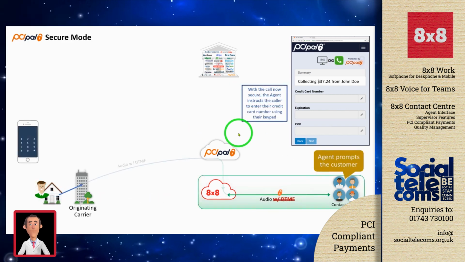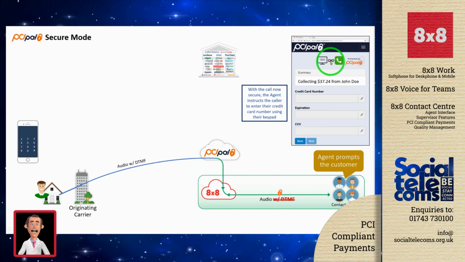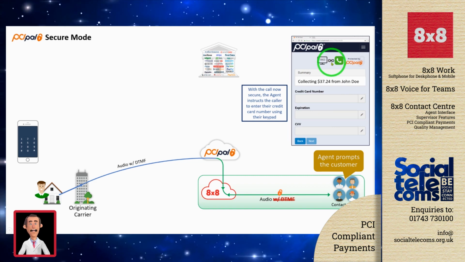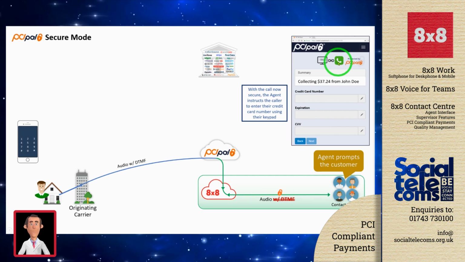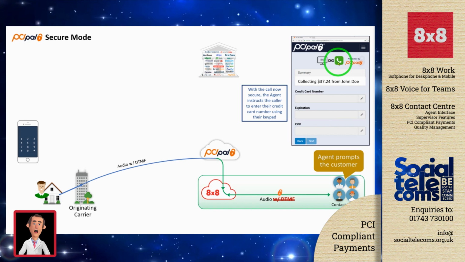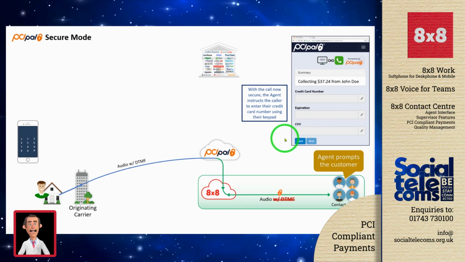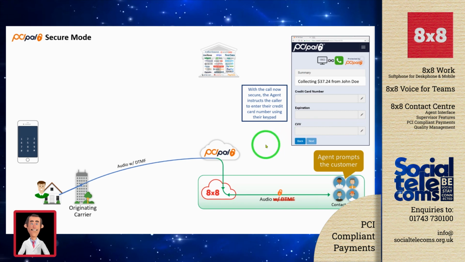So now with that call set up, what we first notice in the Agent Assist panel is that the chain is now linked. The icon has turned green here, telling the agent that this call is now secured and ready for payment processing. So the agent can now instruct the caller to enter their credit card number using the keypad on their telephone.